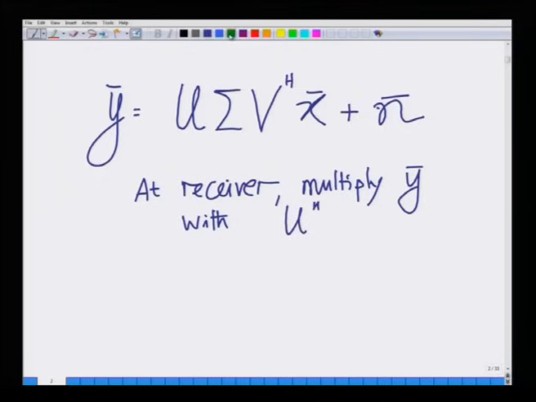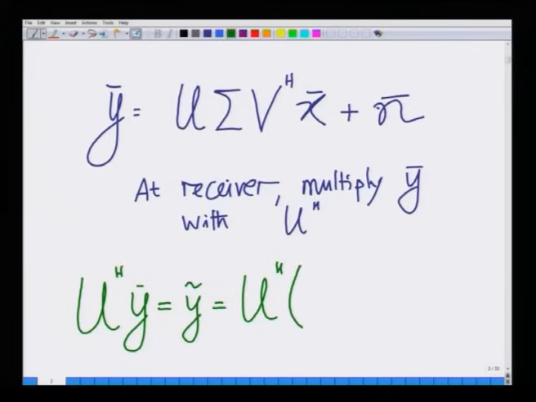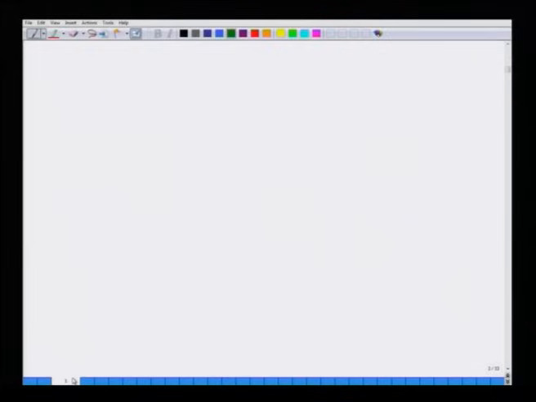Now, once you perform that, let me denote U Hermitian y by y tilde, this is equal to U Hermitian U sigma V Hermitian x plus n bar. I have not done anything so far, I am just taking the expression as it is, replacing H by U sigma V Hermitian and multiplying this by U Hermitian. Hence, we get y tilde equals.